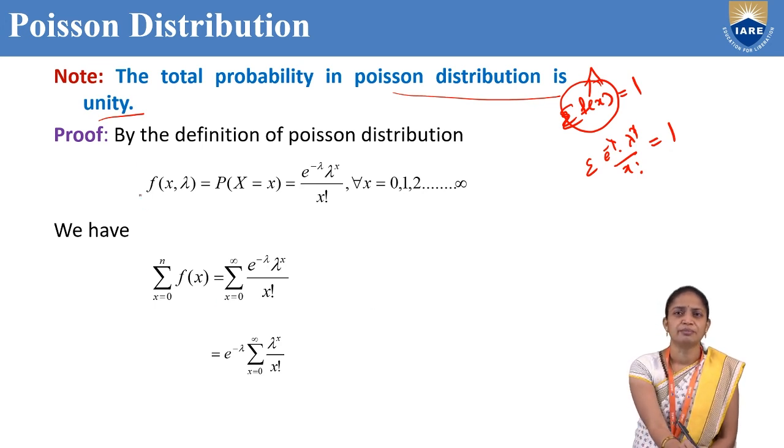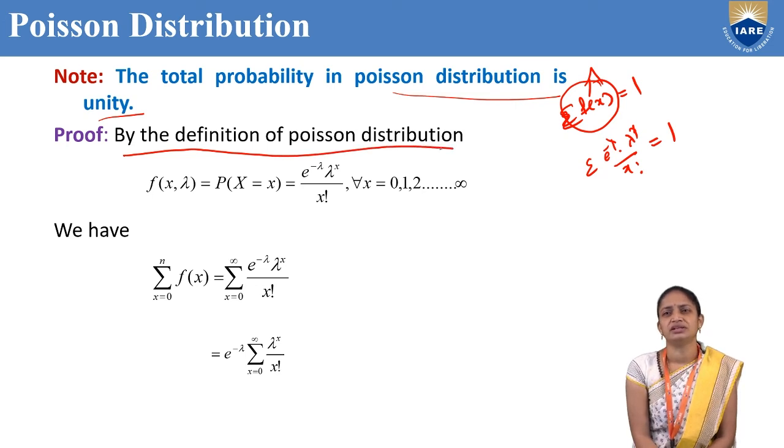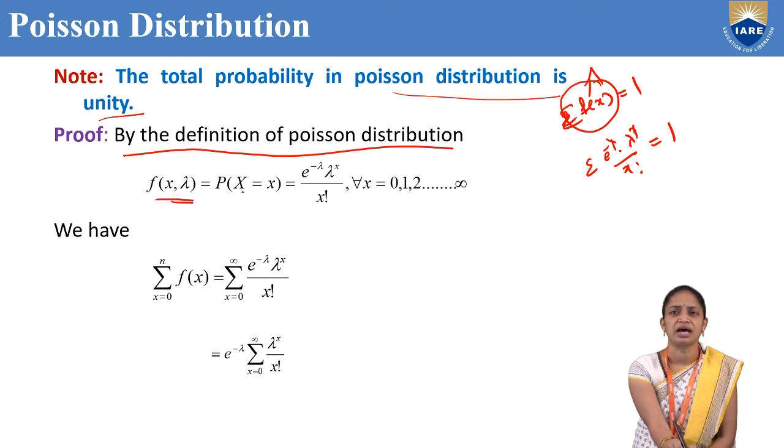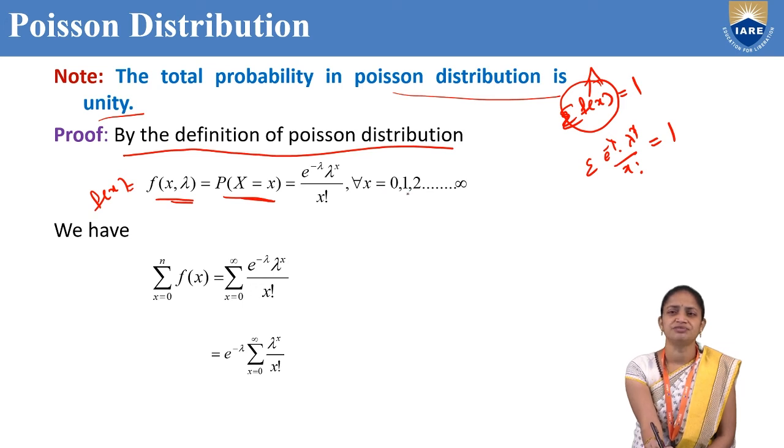So by the definition of Poisson distribution, f of x comma lambda, that is nothing but p of x equal to x. The Poisson distribution formula is e power minus lambda, lambda power x by x factorial, for all x from 0 to infinity.